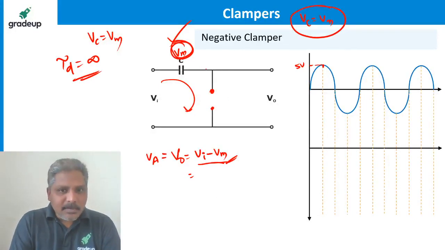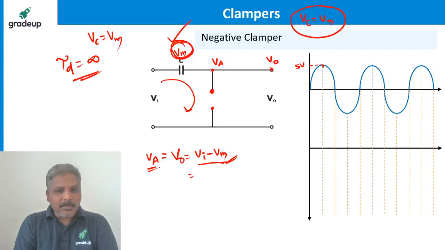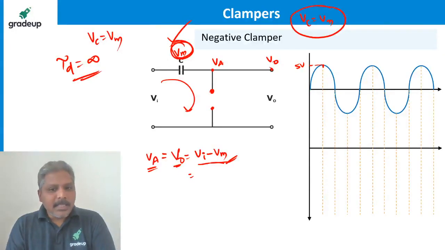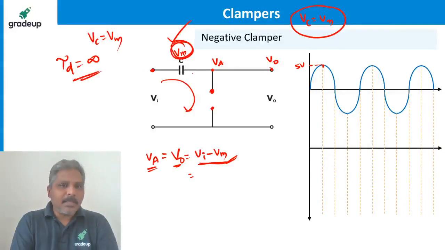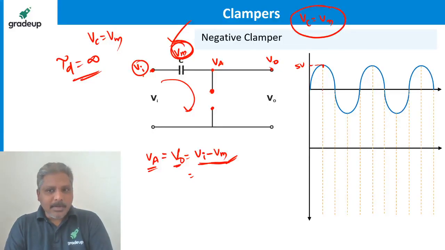Since the capacitor voltage is always Vm, what is the anode voltage? In fact, it is nothing but the output voltage. So the anode voltage, nothing but V0, is equal to Vi minus Vm. This is Vi minus Vm. Remember, this Vi is less than Vm always, because after pi by 2 radians, the input is less than Vm.